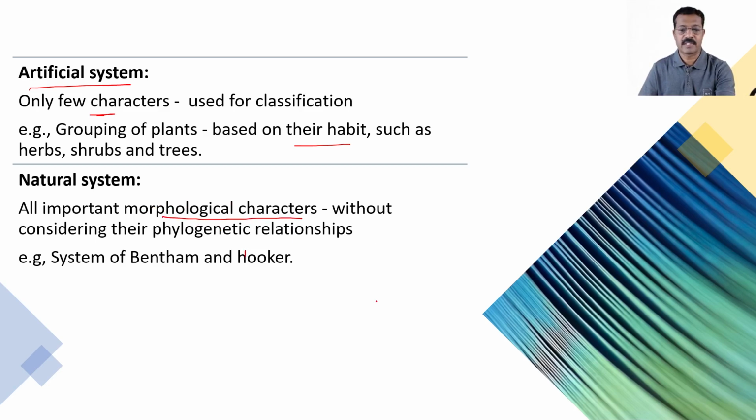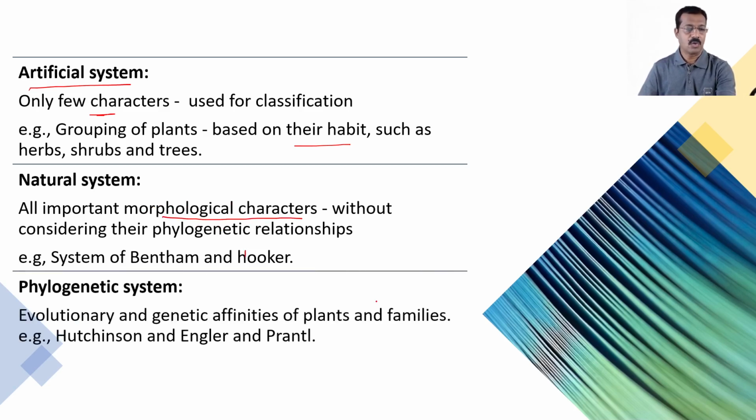And the last, third system of classification is the phylogenetic system of classification. The phylogenetic system of classification is based on the evolutionary and genetic affinities of plants and families. Now, the important phylogenetic systems are those suggested by Hutchinson and Engler and Prantl. So they have worked on the phylogenetic system of classification.